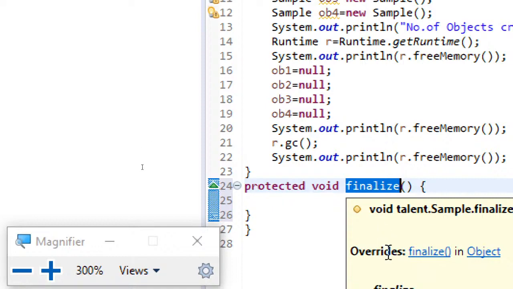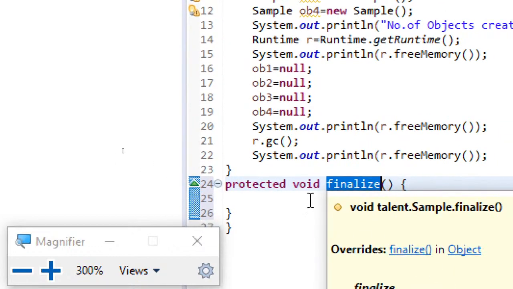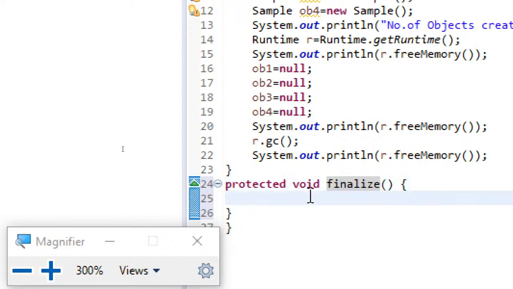Here you can see it overrides finalize in Object. So all the methods of the Object class can be used by any class, because Object is the supermost class in Java. That means every class, whether it has a parent or not, has Object as its parent. That's the reason you can access all the methods of the Object class.